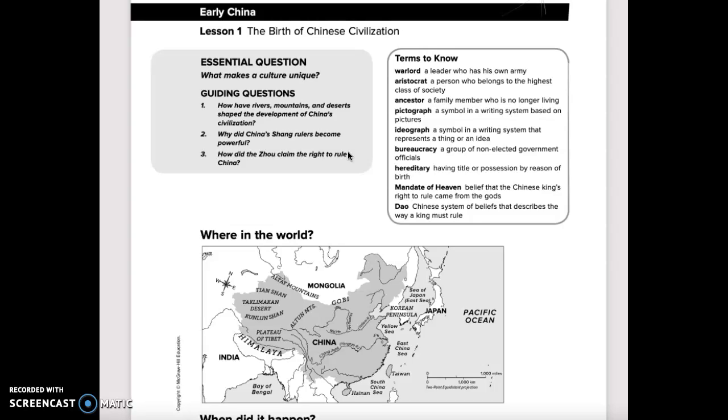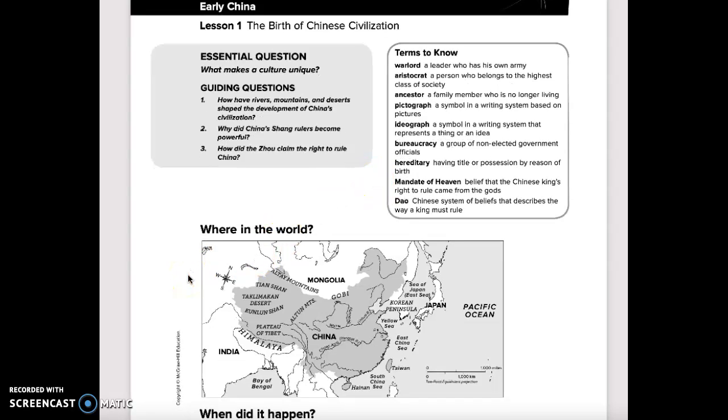Ideograph, a symbol in a writing system that represents a thing or an idea. Bureaucracy, a group of non-elected government officials. Hereditary, having title or possession by reason of birth. Mandate of heaven, belief that the Chinese king's right to rule came from the gods. Tao, Chinese system of beliefs that describe the way a king must rule.